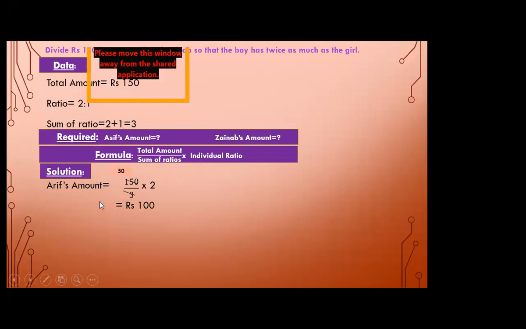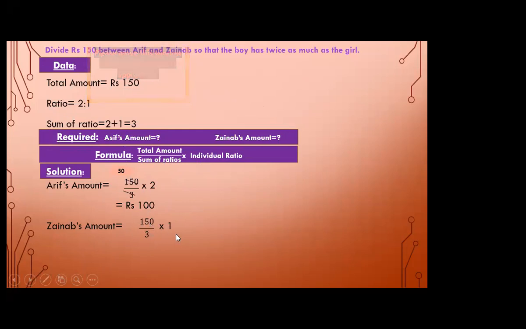Now what will be Zainab's amount? Okay, first write down total amount over sum of ratio, that is 3, multiplied by individual ratio. Now Sahal, what is the individual ratio? Fauzan, what is the individual ratio for Zainab? Here the individual ratio is 1.